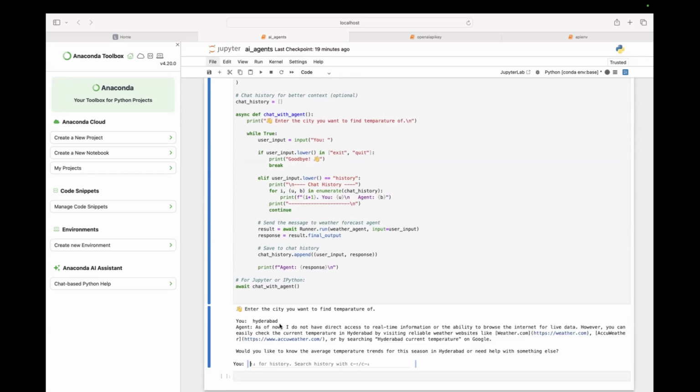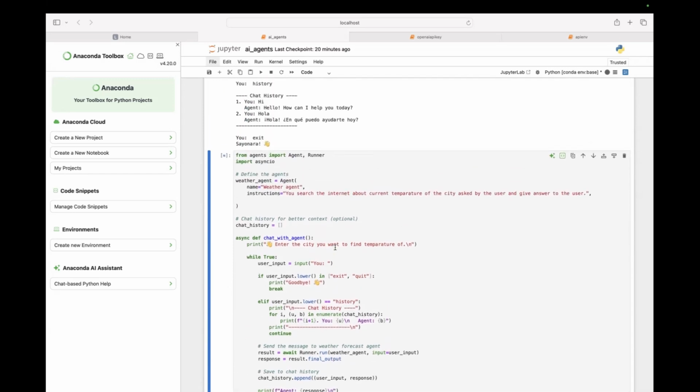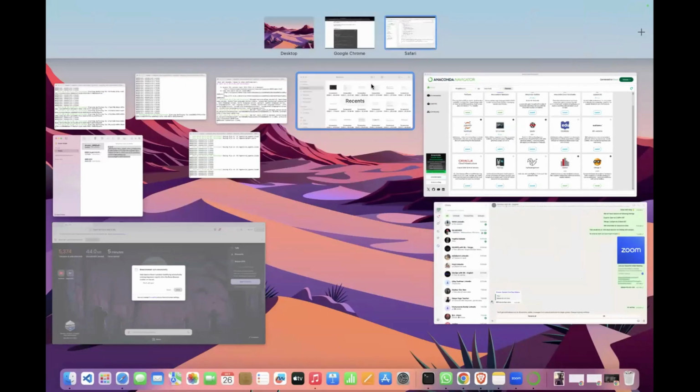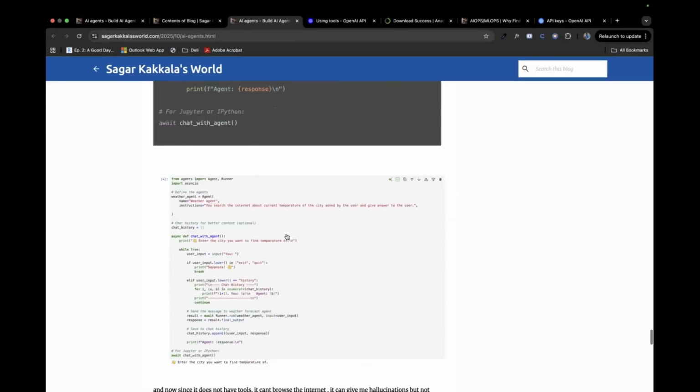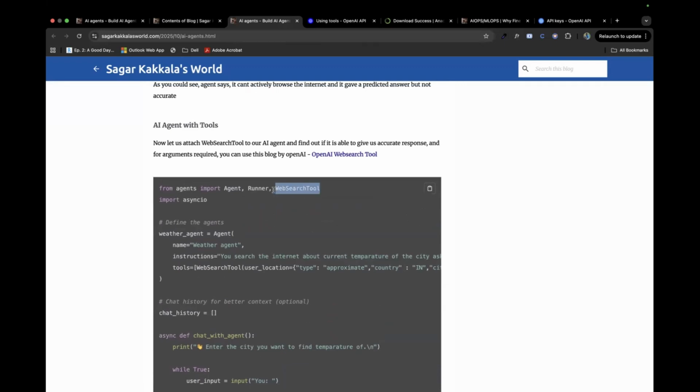As you could see, it said I do not have real-time access to browse the internet. So it said it can't tell what the temperature is now, because for that it has to search the internet. Now what we'll do is attach a tool. It's just a simple one line of code that we add. We are attaching the web search tool. Just like from agents, we are also importing the web search tool. And here in the weather agent, we are adding this single line, the web search tool.